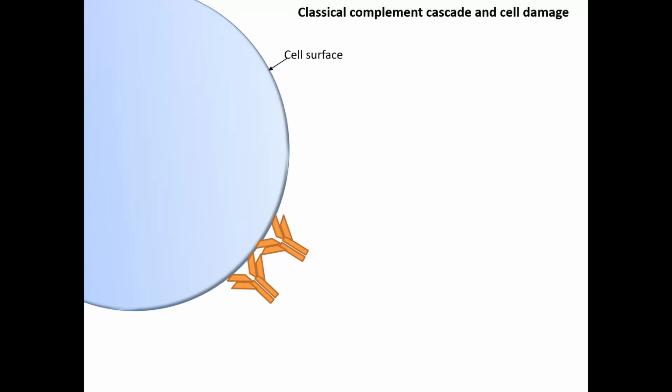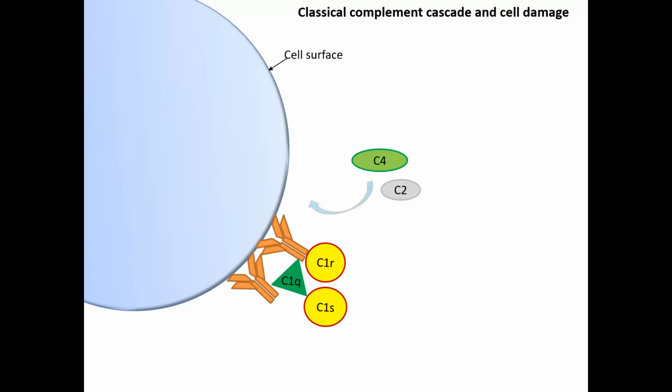The key steps start with binding of antibody to antigens. Binding of C1 components, including C1q, C1r, and C1s, to the antigen-antibody complex leads to C4 and C2 binding at an adjacent membrane site, and activation and binding of C3.